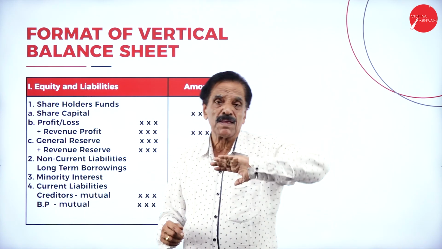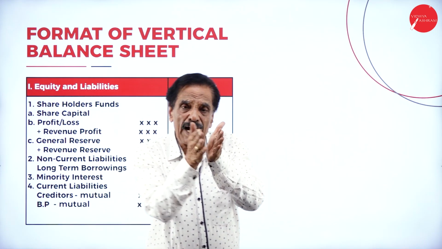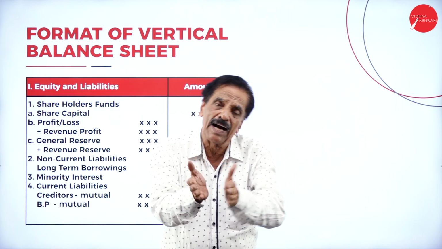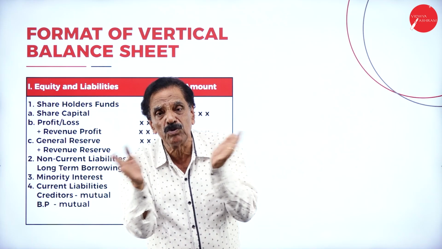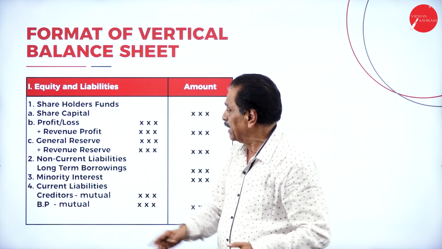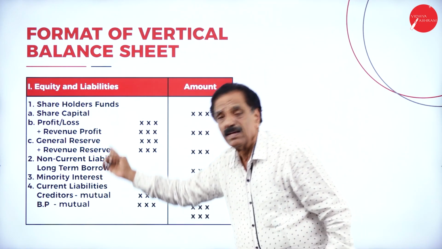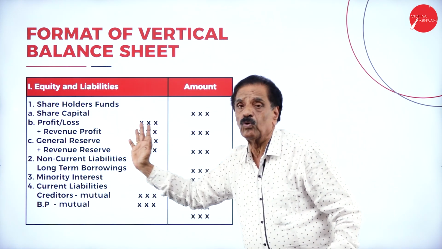Regarding the BP and BR, deduct from BP, deduct from BR. Add both the BR and deduct, add both the BP and deduct, from the mutual adjustment among the holding company and the subsidiary company. So you have to prepare only in the vertical column. This format you have to follow.